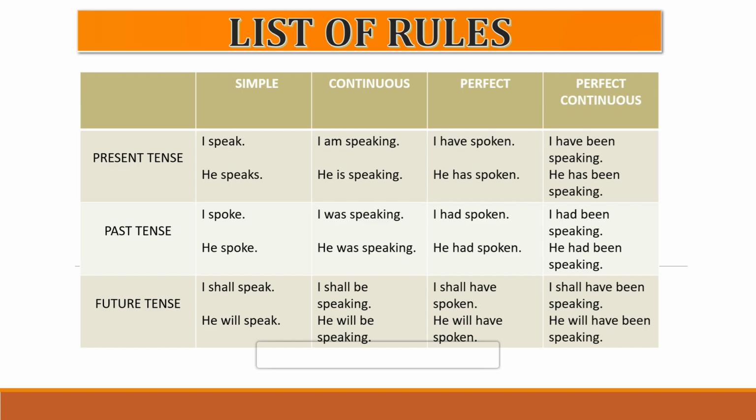Now the last kind of future tense is future perfect continuous tense. Two examples are given, but I'm talking about the structure first. I, subject, shall have been speaking. So the structure is subject, then will or shall, then have been, then V4.